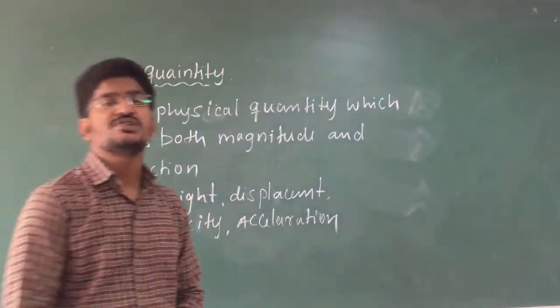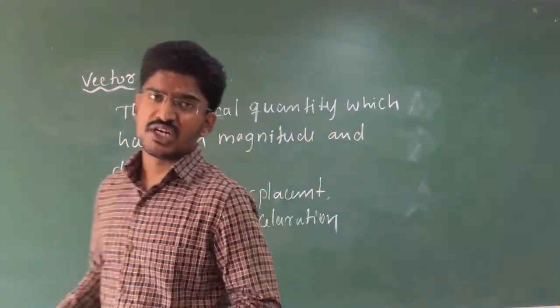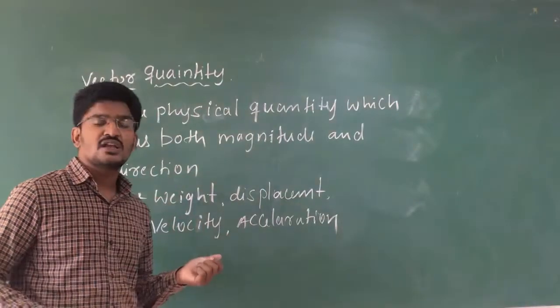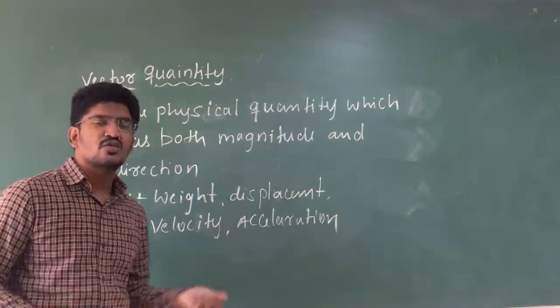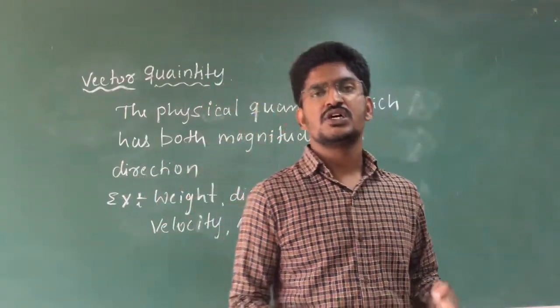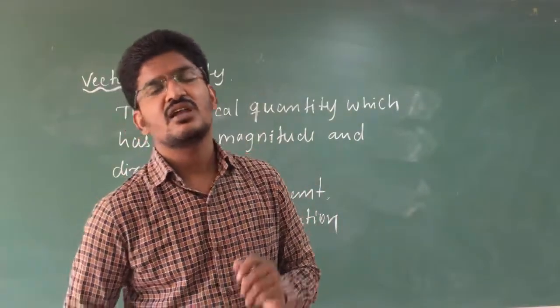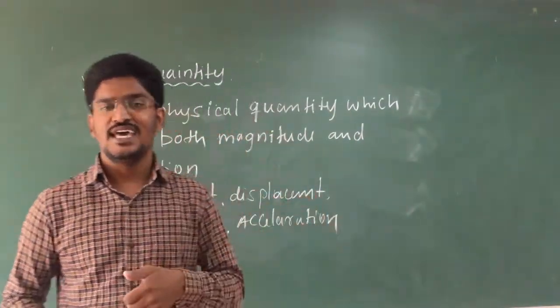These are the examples of vector. So you can go through some more examples in your textbook for scalar and vector. One or two examples are enough in your exams to write with the definition. Clear, students? So now you got the idea of vector and scalar with their definitions and examples.